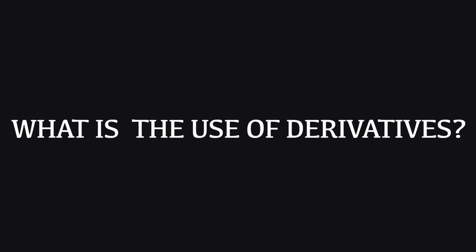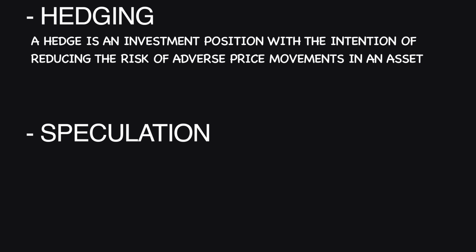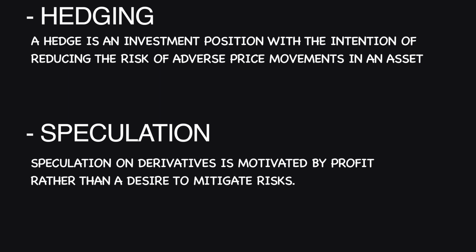What is the use of derivatives? Derivative markets are mainly used for hedging and speculation. A hedge is an investment position with the intention of reducing the risk of adverse price movements in an asset. And speculation on derivatives is motivated by profit, rather than a desire to mitigate risks.